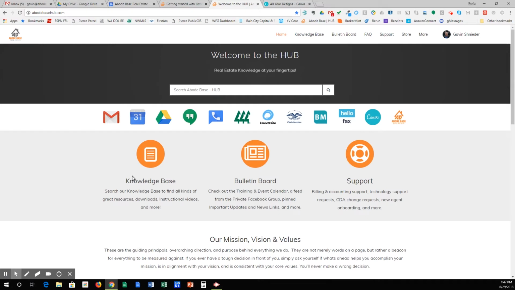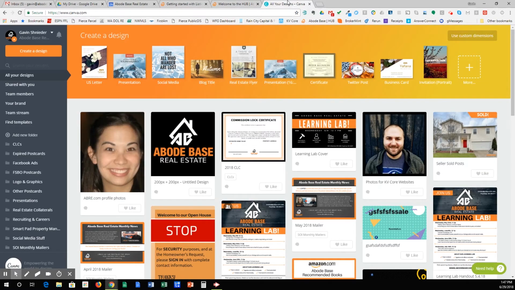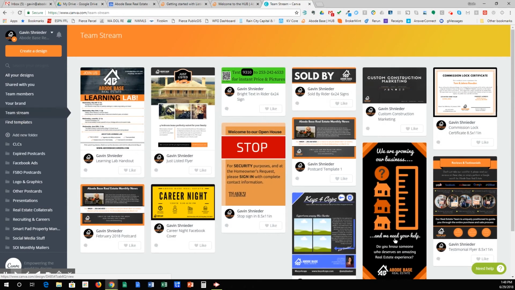If you check out the careers page, you can see that we're also on KVCore as our CRM, Brokermint as the transaction management software, and we use Canva for design. If you're not familiar with Canva, it's a really cool system. Everybody in the brokerage has access to it. In here, for example, you can see what flyers and things other agents are making.